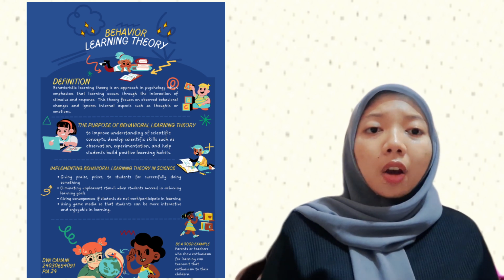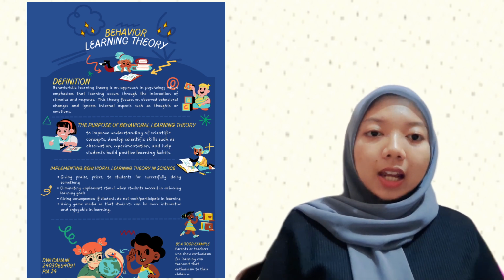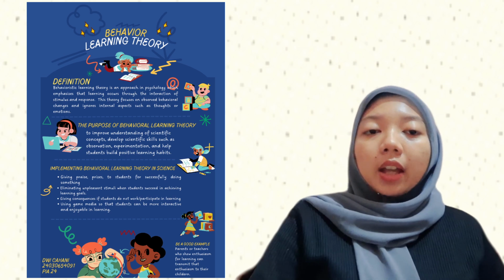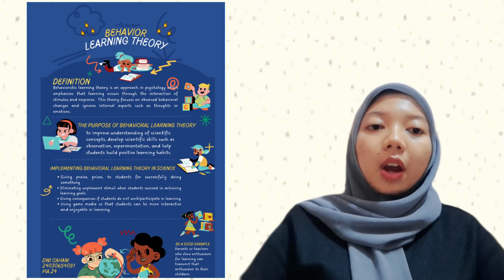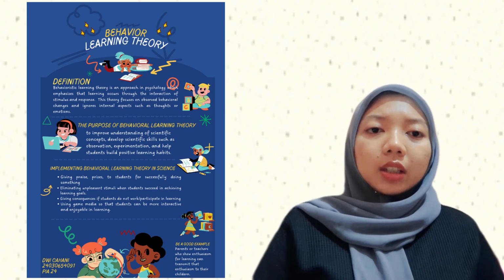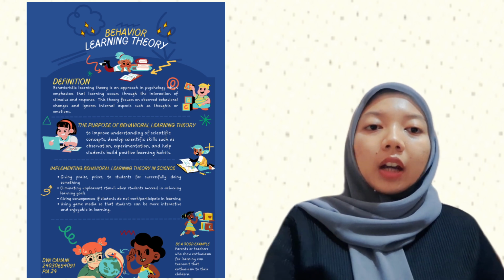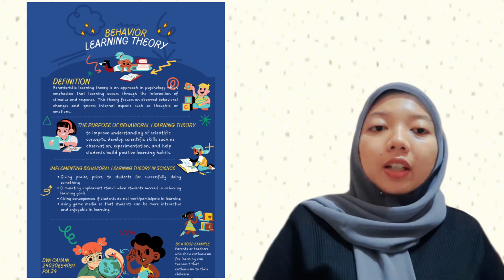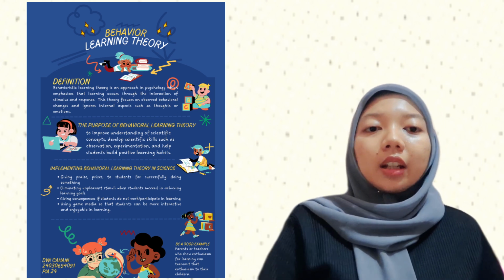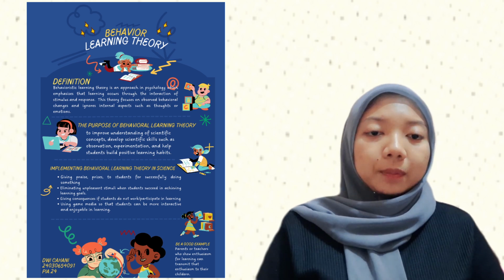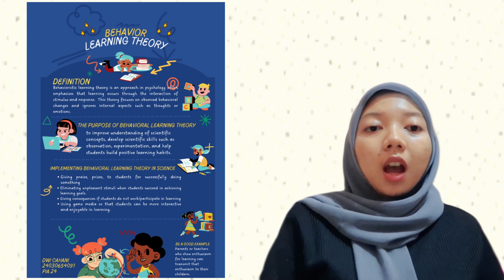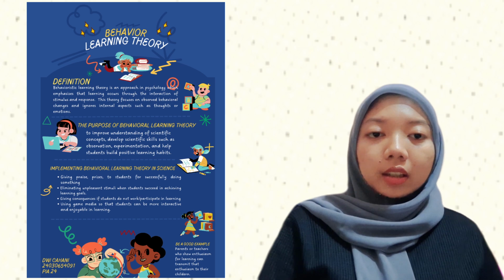The application of this theory can also be done by identifying learning objectives, conducting learning analysis, identifying the characteristics and initial abilities of children, and determining indicators of learning success.